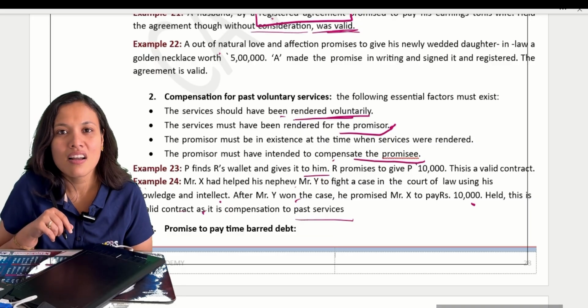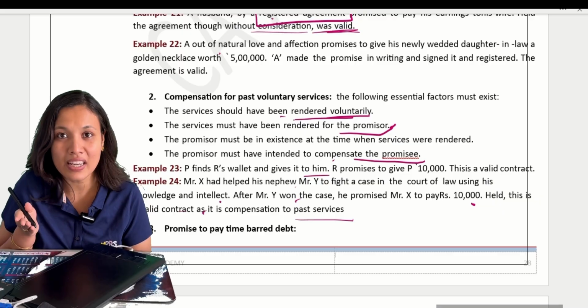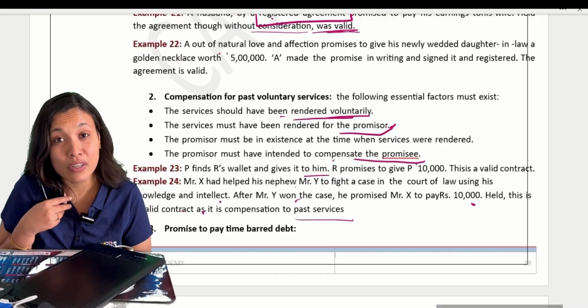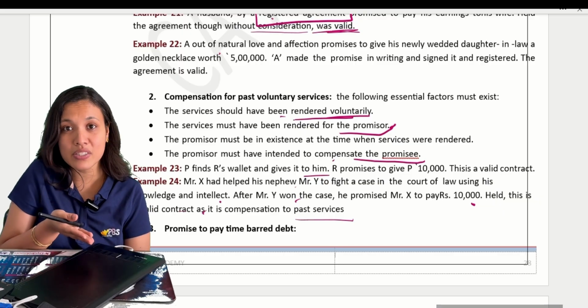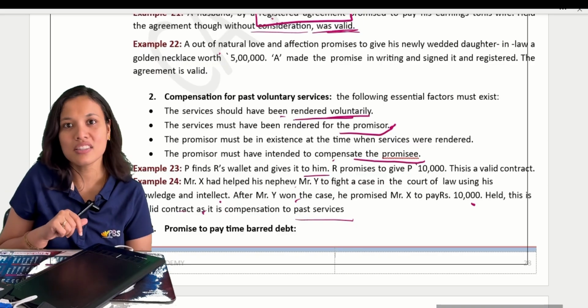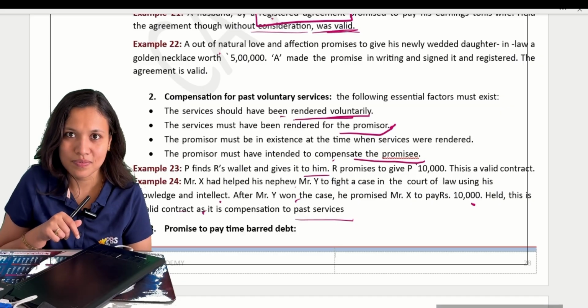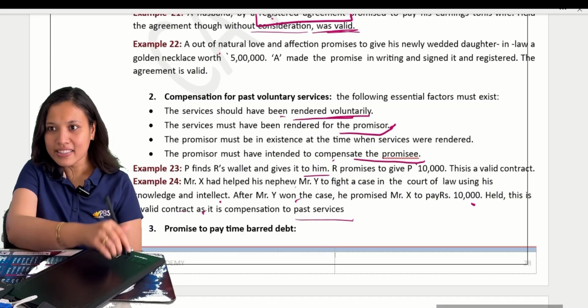So, what happened? There was an uncle who fought for his nephew and won the case. Okay, now the nephew is so happy because the uncle has provided some services to the nephew voluntarily. He promises that he will pay 10,000 to the uncle. Can the uncle recover the amount? Yes, he can. Okay, are you clear?